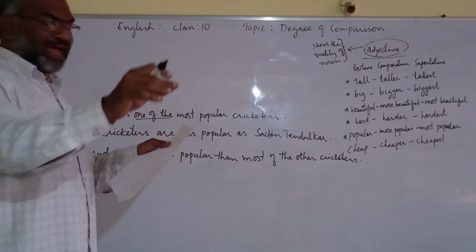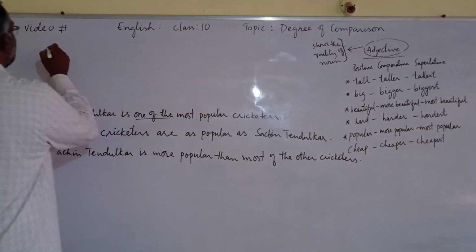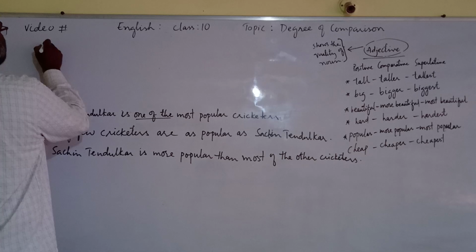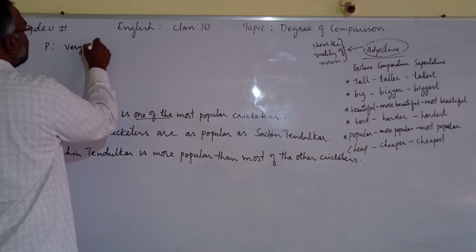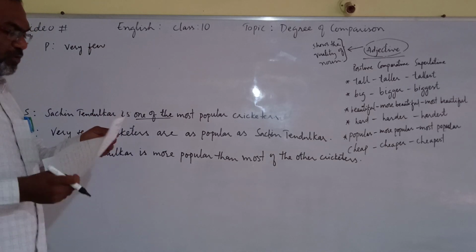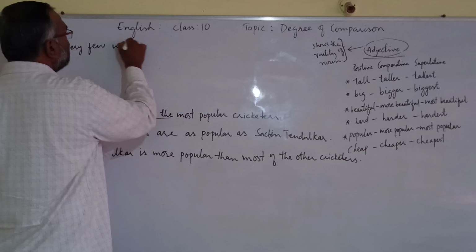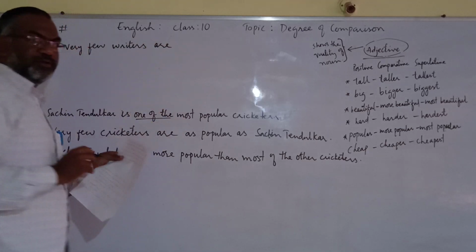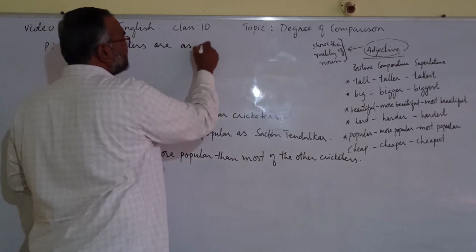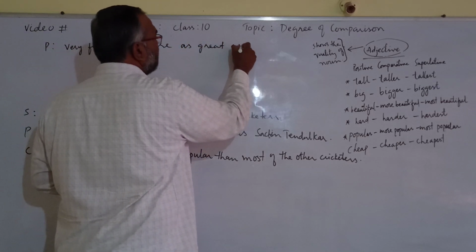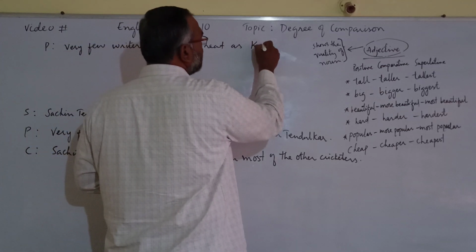For example, we have one more sentence here. This is positive degree: very few writers are as great as Kuempu.